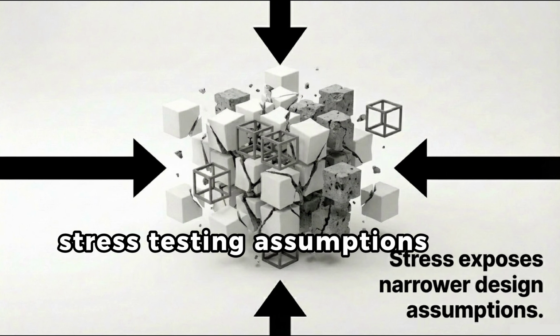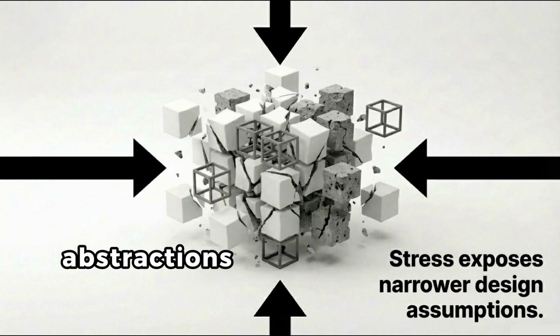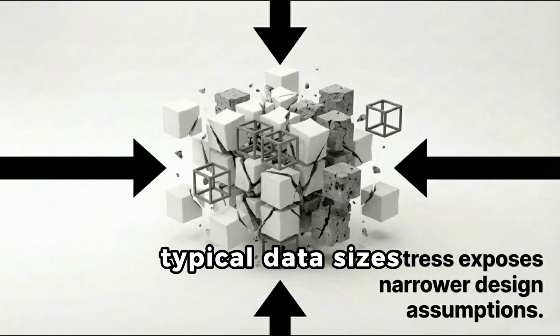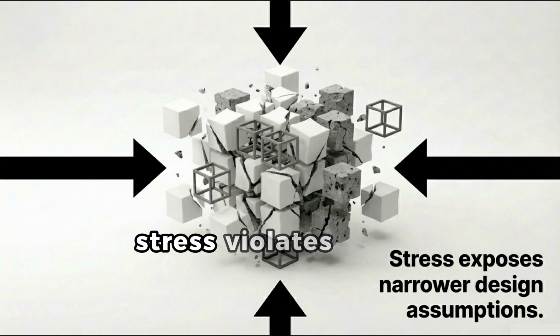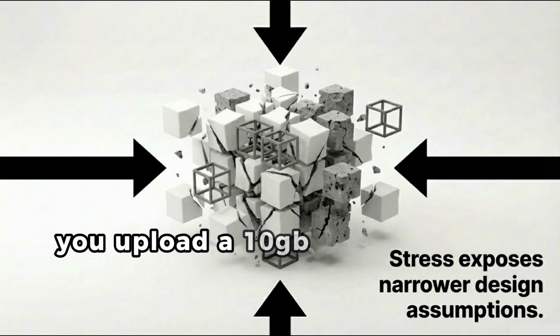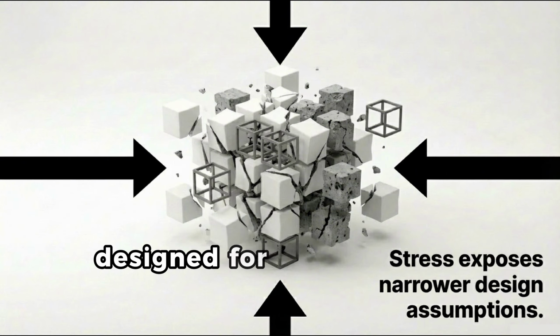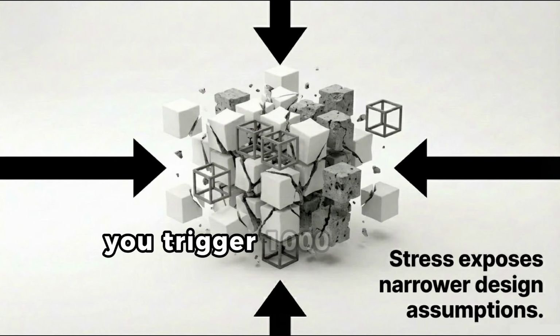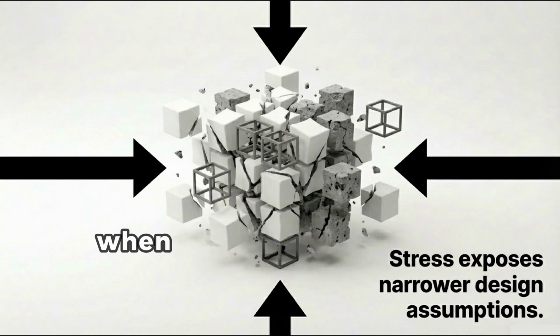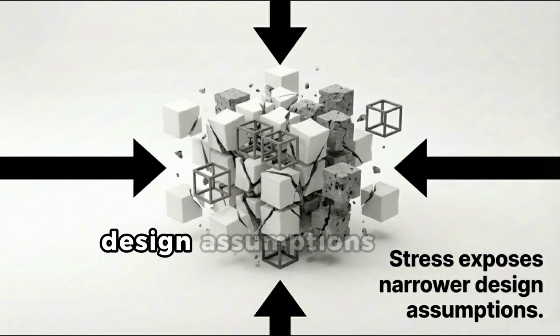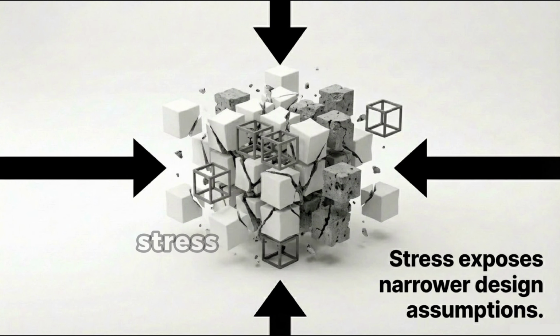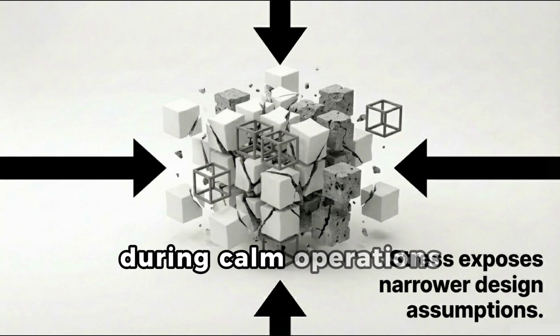Stress testing assumptions built into abstractions. Abstractions make assumptions, typical data sizes, normal traffic patterns, expected operation frequencies. Stress violates these assumptions. You upload a 10 GB file to object storage, designed for MB-sized files. You trigger 1,000 Lambda functions simultaneously when the design assumed occasional invocations. Stress exposes that abstraction design assumptions were narrower than you realized. Stress doesn't break abstractions suddenly, it degrades them, revealing weaknesses and limits that weren't apparent during calm operations.